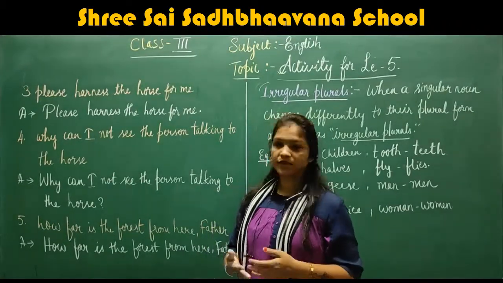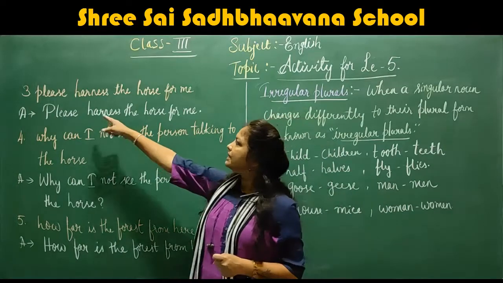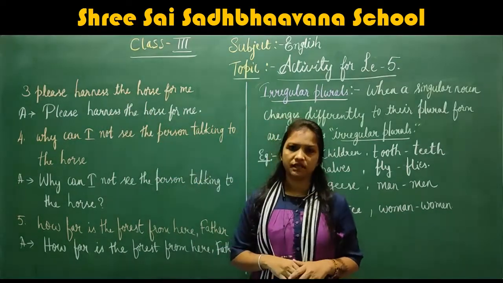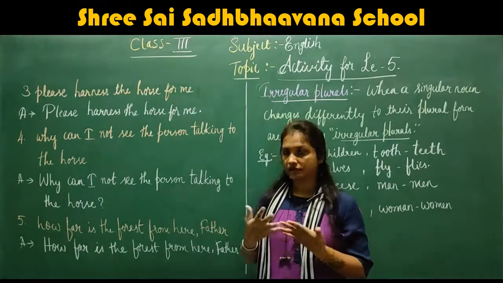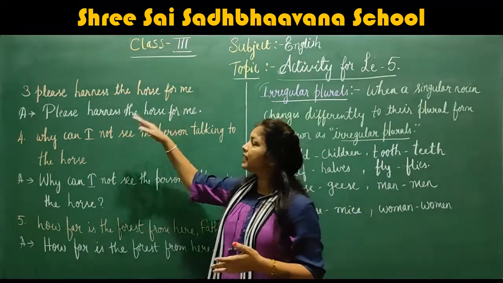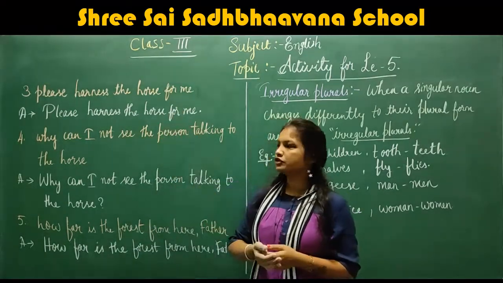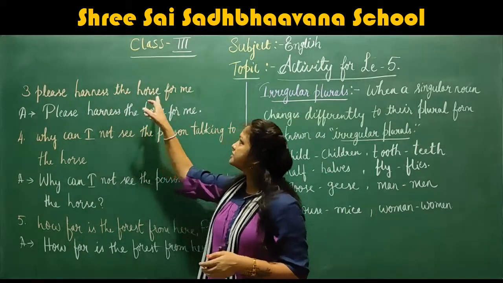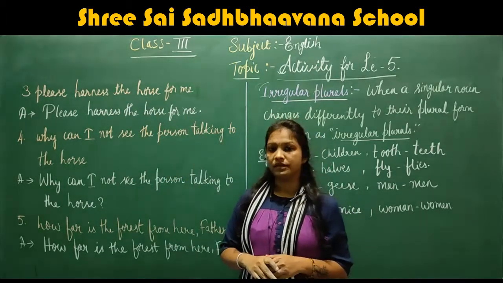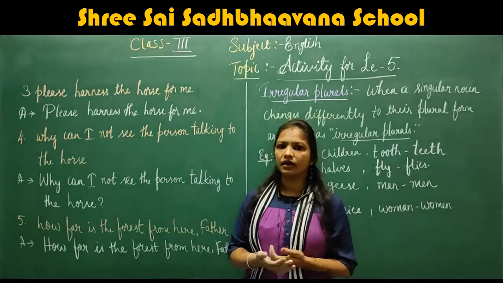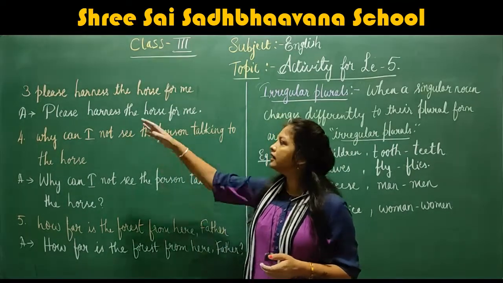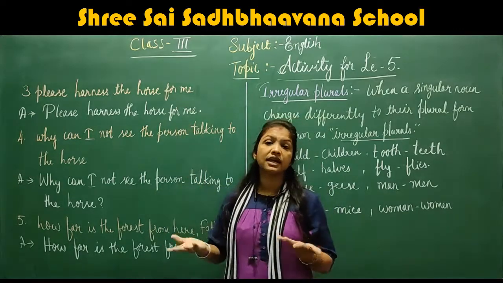Children, next question. Here what have they given? Please harness the horse for me. Here we have to rewrite the sentence by putting a question mark or a full stop. Please harness the horse for me. This sentence is not a question sentence, right? It is not asking any question.